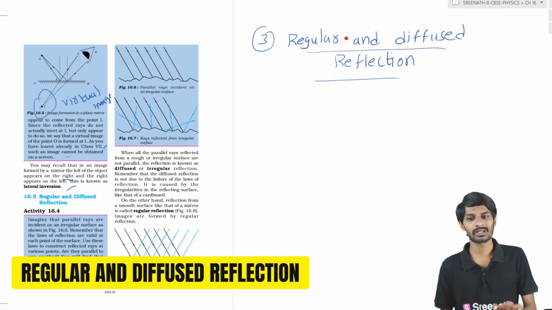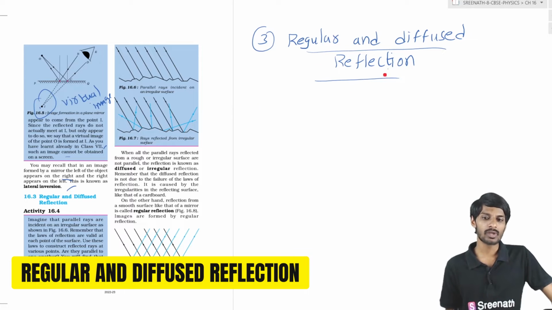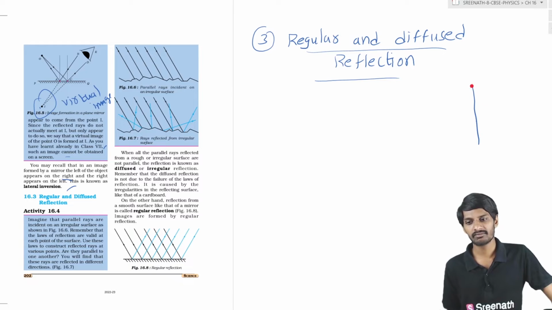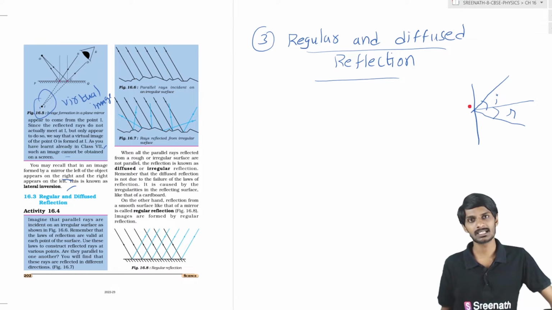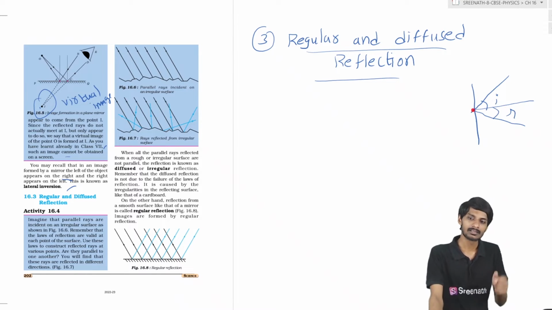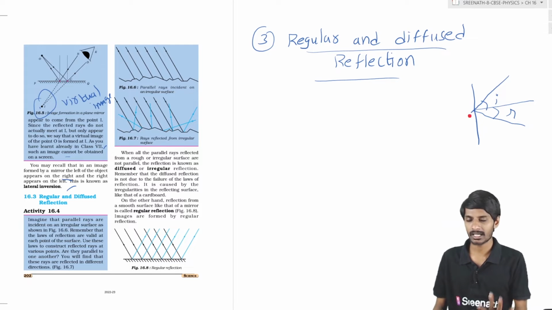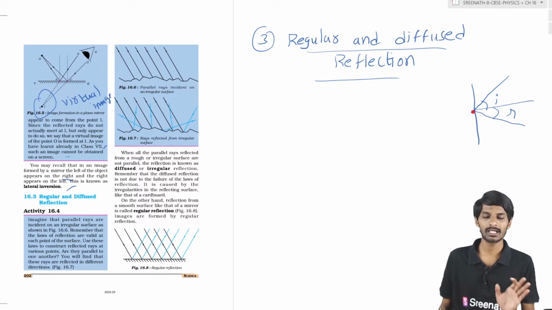Now we will discuss regular and diffuse reflection, students. We have studied what reflection is and how it takes place. Basically, if this is a plane mirror and an incident ray falls at this point on the plane mirror, and you draw a normal to it, if it makes some angle I, then it will reflect back with the same angle, angle of I equal to angle of R. So for any incident ray, we can find the direction of the reflected ray easily by finding the angle between the normal and the incident ray.